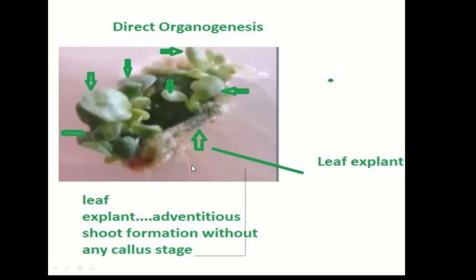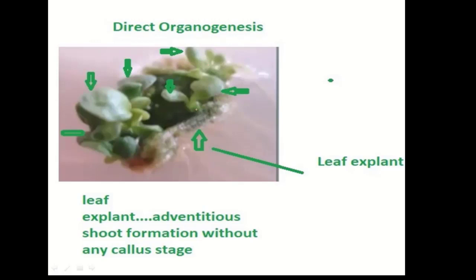Here you can find a leaf explant. This is the leaf explant. So this whole thing is a leaf. On the leaf you can find there are numerous small shoots forming.